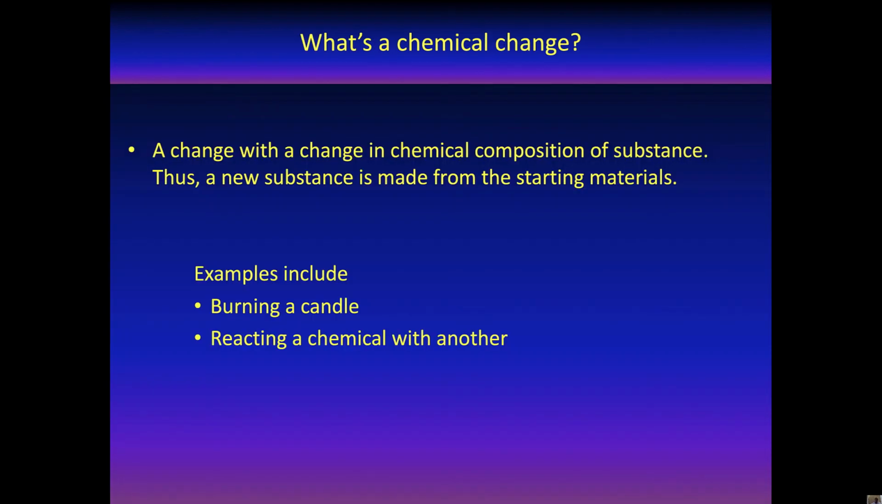So what's a chemical change? A chemical change is a change with a change in chemical composition of substance, meaning a new substance is made from the starting materials. So clearly, in a chemical change, we make a new substance. Examples of chemical change include burning a candle, reacting a chemical with another chemical. As you can see, these examples are chemical reactions. So another name for chemical reactions is a chemical change.